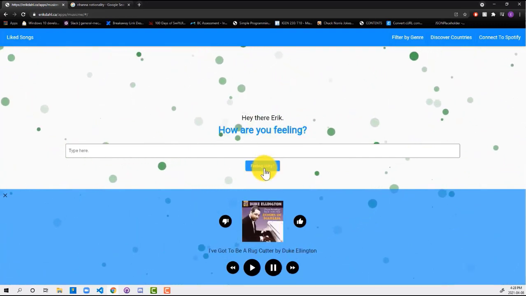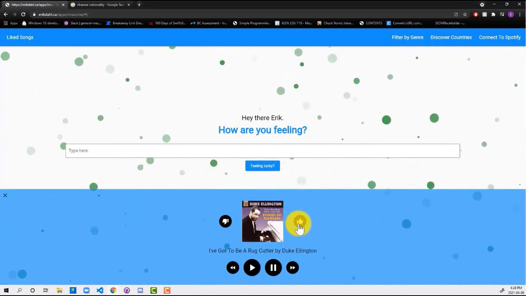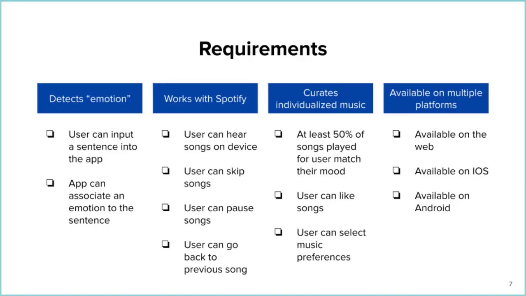Finally, if you feel like just listening to any random old song, you can hit the feeling lucky button. Here are the requirements that our team created at the beginning of the project.